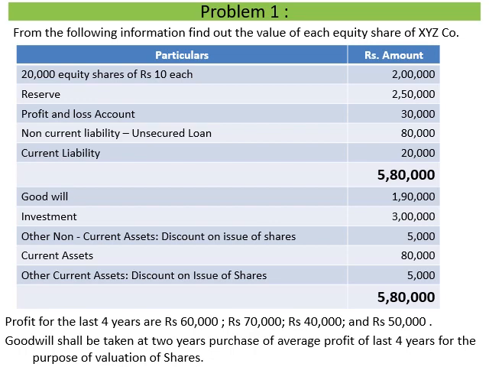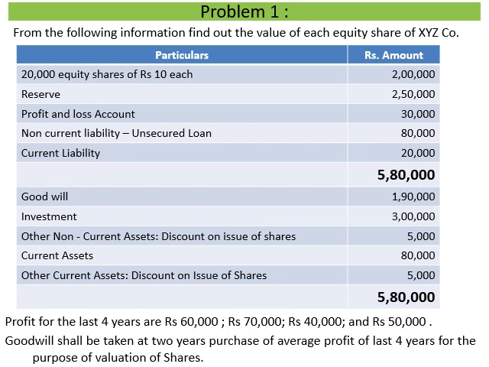Similarly, on the asset side, we have goodwill, investment, other non-current assets, and current assets. And there is again other current assets of rupees 5,000. So here also the total is 5,80,000. Now, apart from this, there is additional information provided, that is the profit of the last 4 years: 60,000, 70,000, 40,000 and 50,000. And for the purpose of valuation of share, we have to revalue the value of goodwill. The method of valuation of goodwill is given: goodwill shall be taken at 2 years purchase of average profit of last 4 years.